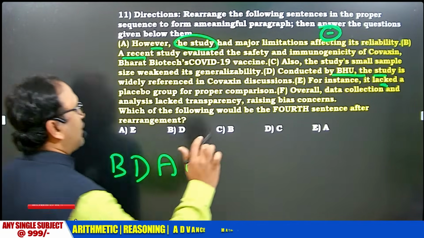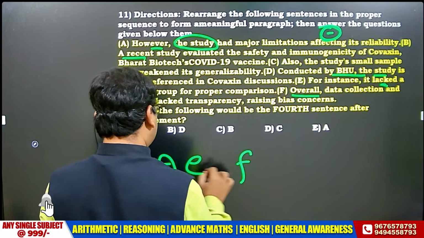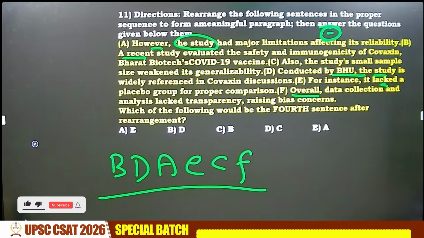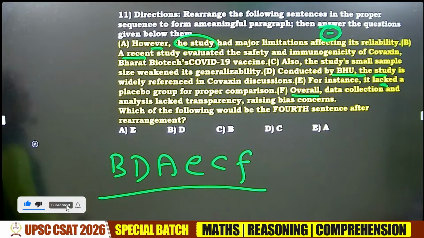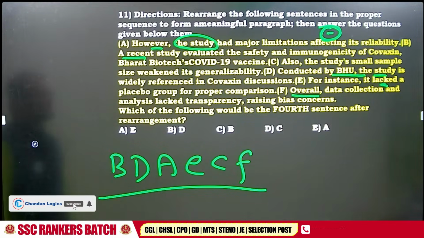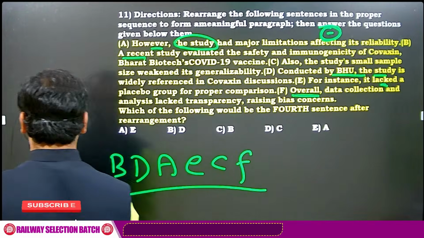I'll tell you a simple thing. Overall should always come in the last. And what is left? Fatafat. If you can do something like this, the job is yours. No, not F, not CF. Yeah, CF. F should come in the last. Overall should come in the last.